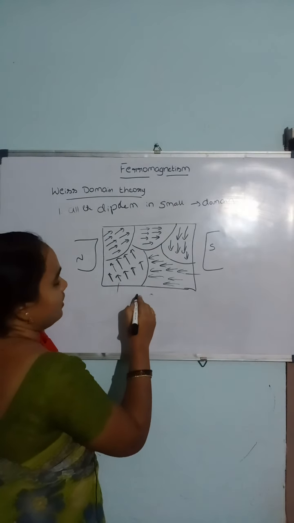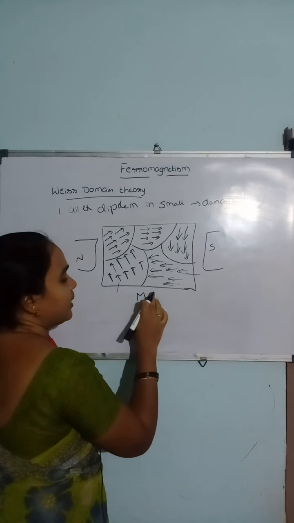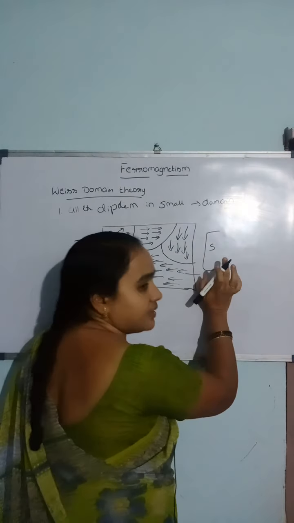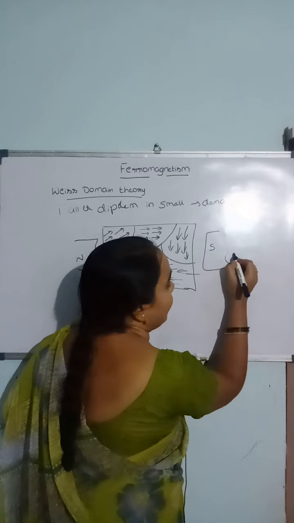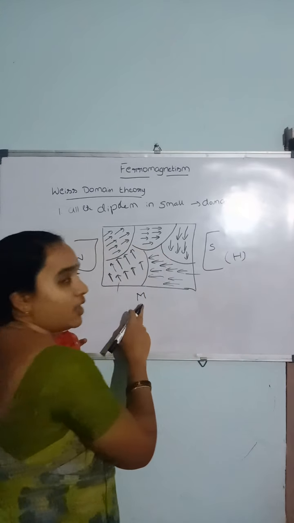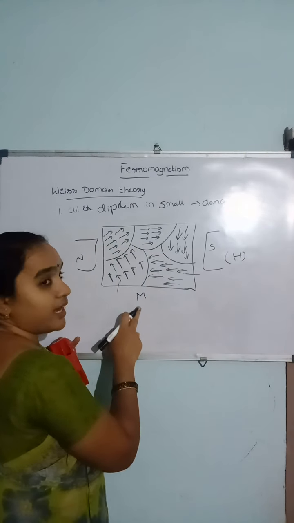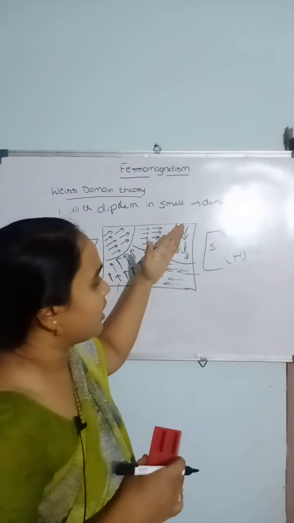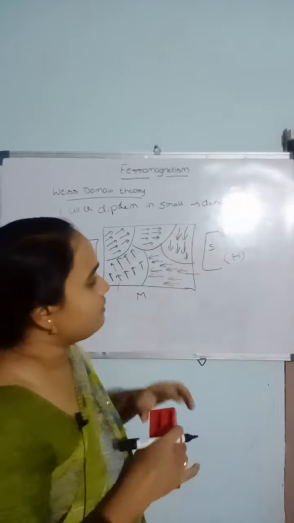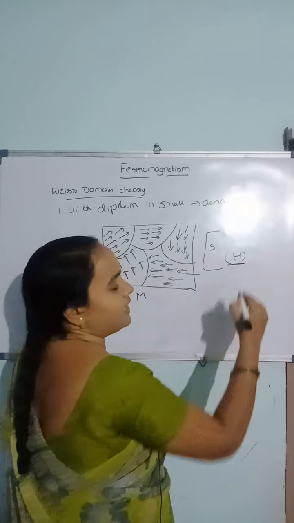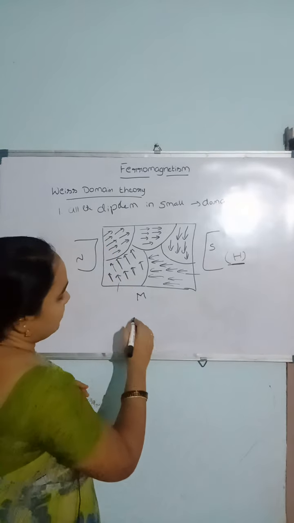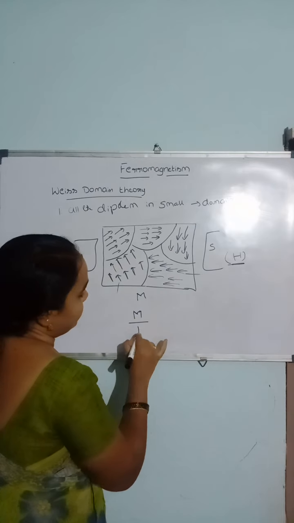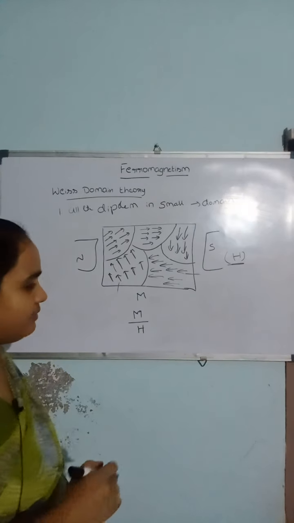This process of alignment of magnetic dipole moments in the presence of an external magnetic field having intensity H is called magnetization. Magnetization is the process of alignment of magnetic dipole moments in the direction of the external magnetic field having intensity H.